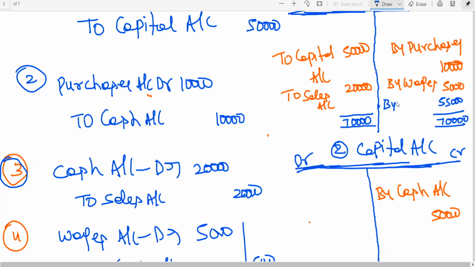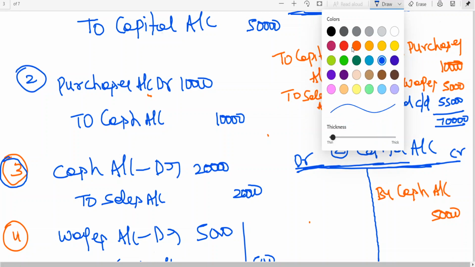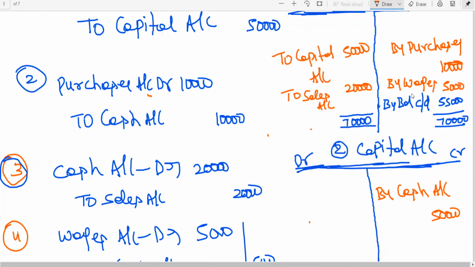Whenever you have a balance, we indicate that balance with C by D. C by D means carry down. What is carry down, sir? That is the difference, the balancing figure.